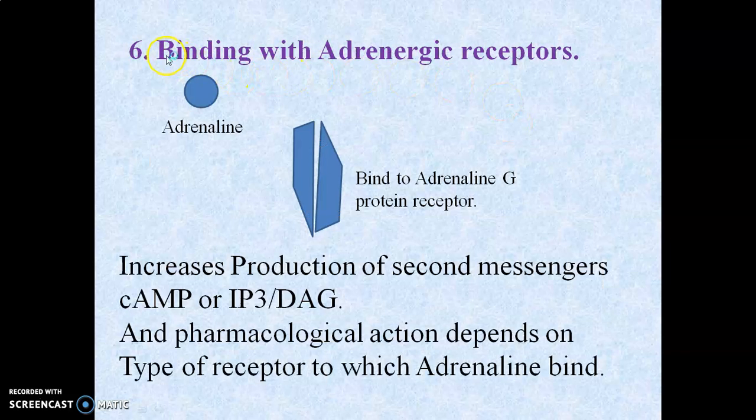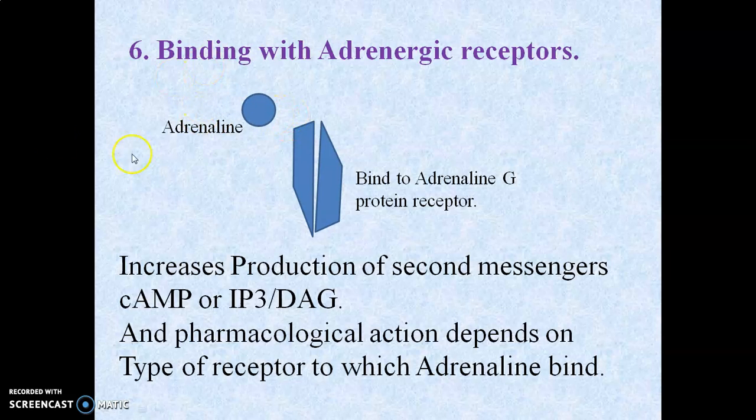Then next is the binding with the adrenergic receptor. Why is adrenaline released inside the body? To show its pharmacological action. When we need that particular pharmacological action, the body sends the message to synthesize adrenaline. Hence, the adrenaline released by the previous stage comes in the last stage to bind with its receptor to show the pharmacological action.